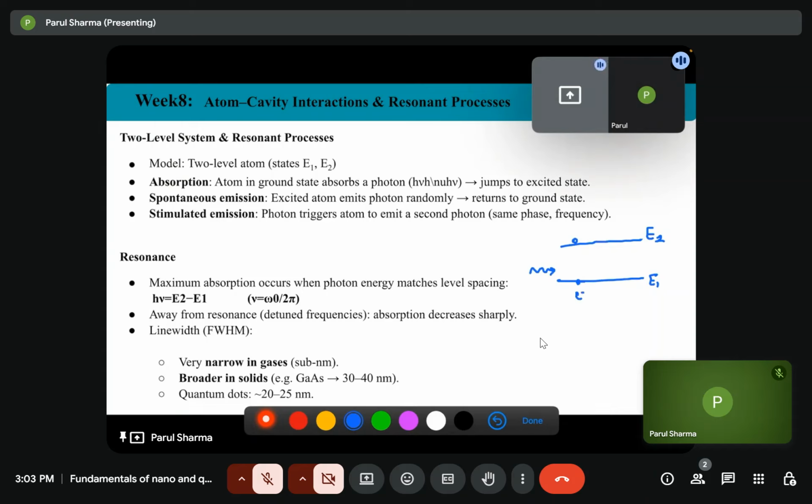It will interact with the electron with energy h nu, and it will go to the excited state.